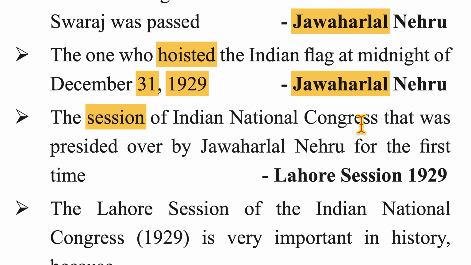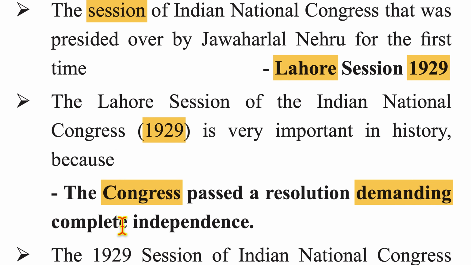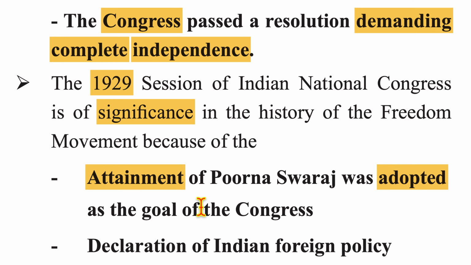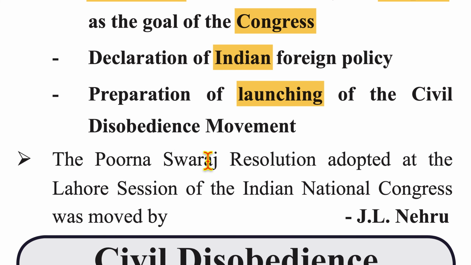The session of Indian National Congress that was presided over by Jawaharlal Nehru for the first time was Lahore session of 1929. The Lahore session of the Indian National Congress 1929 is very important in history because Congress passed a resolution demanding complete independence. The 1929 session is of significance in the history of freedom movement because Purna Swaraj was adopted as the goal of Congress, along with declaration of Indian foreign policy and preparation for launching the civil disobedience movement. The Purna Swaraj resolution adopted at the Lahore session was moved by Jawaharlal Nehru.